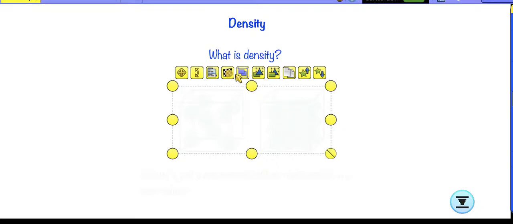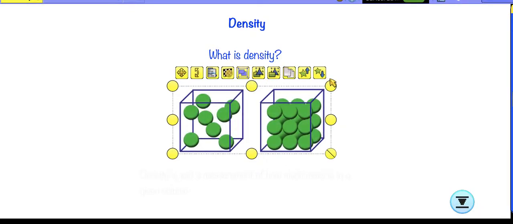There are many ways to define that, but before that, I want to give you a picture. If you consider two objects, density describes how many particles are packed in a certain space, in a certain volume.